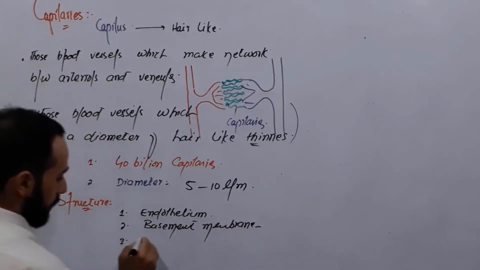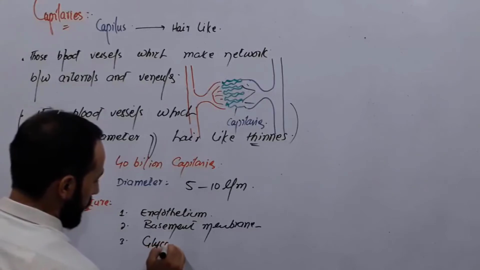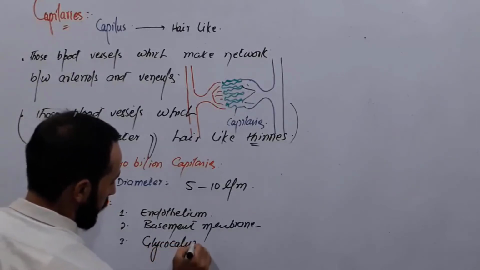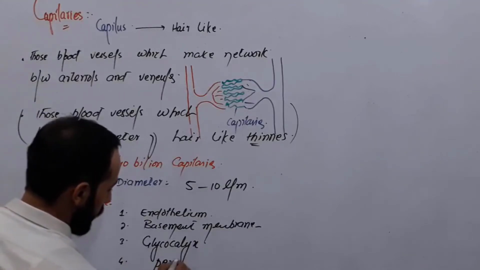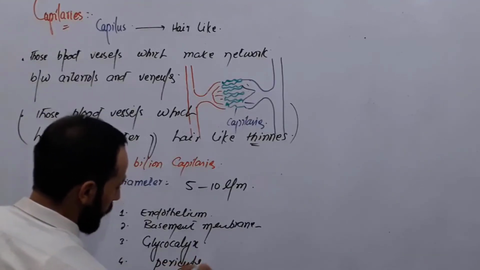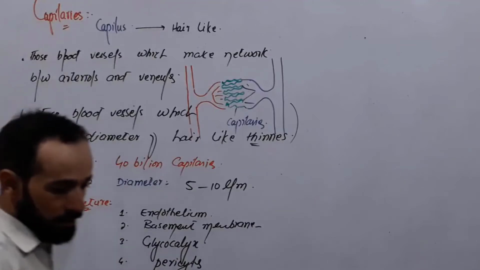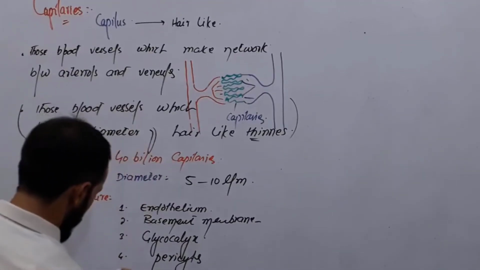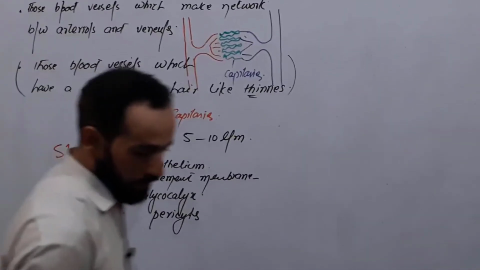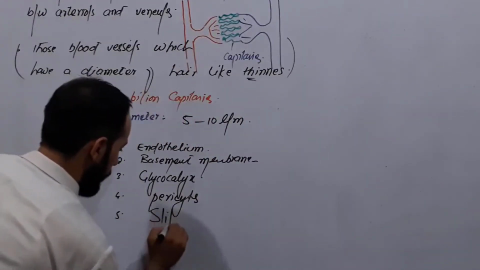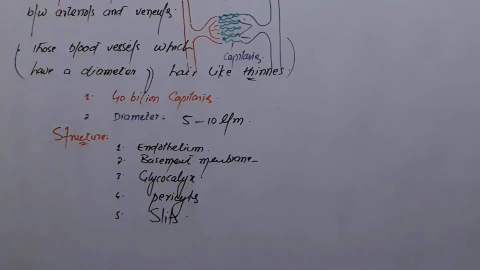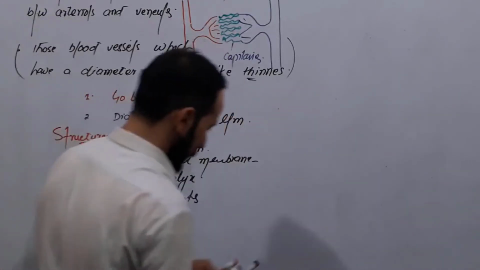Then there is glycocalyx. Number 4, there are some pericytes. These are some protective cells. And number 5, the most important thing, we have slits in these capillaries.